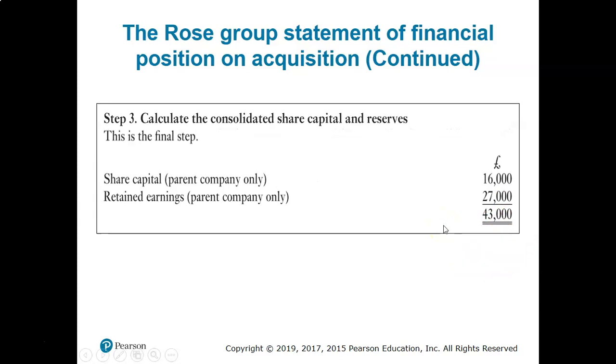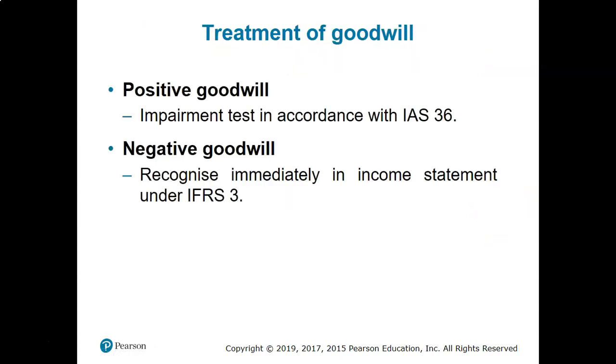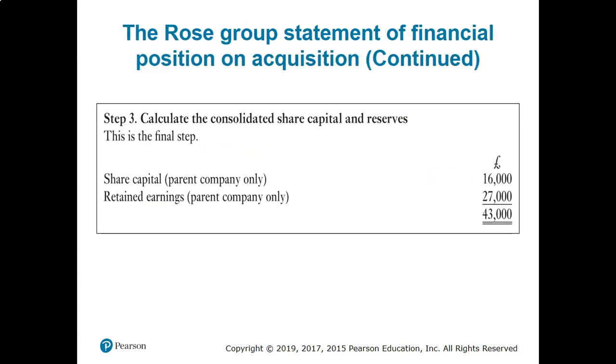All right. And step 3 is simply the share capital of the parent company only, 16,000, and parent only again, retained earnings, that is 27,000, and altogether 43,000.